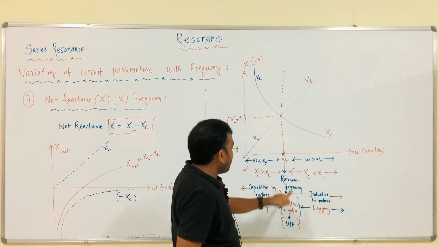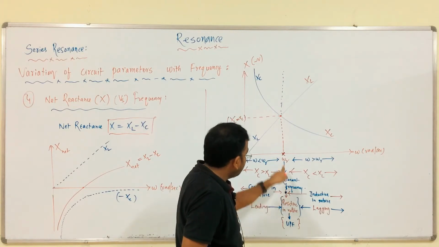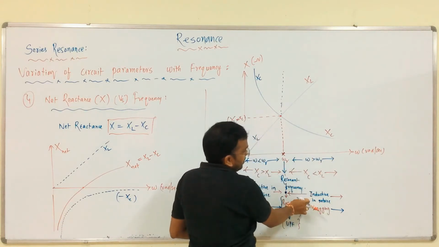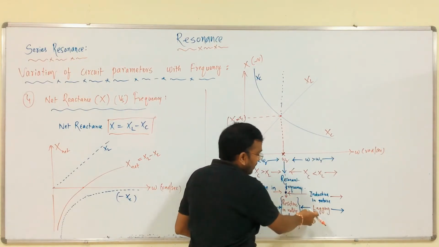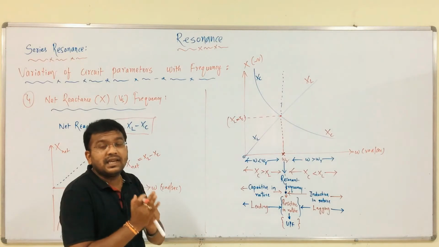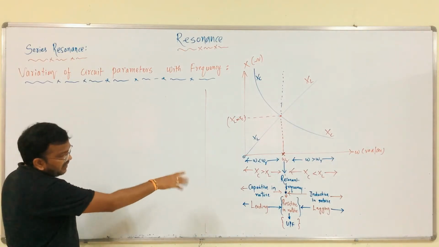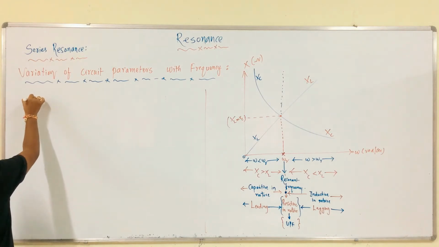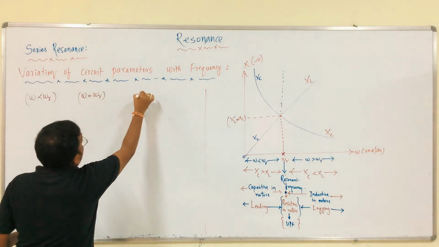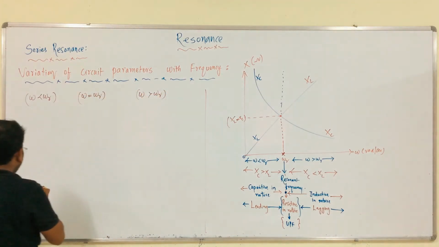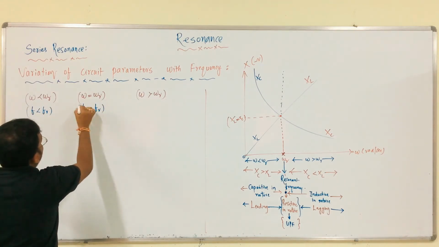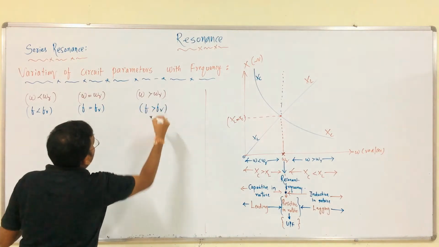But exactly at this point, we call it the resonant frequency, where the circuit acts as resistive in nature, that is UPF. But after this omega r, the circuit acts as inductive in nature and the power factor is lagging. This is a very, very important observation from this series resonance concept. Now we can summarize the things. We have omega less than omega r, omega equal to omega r, omega more than omega r, or you can consider f less than fr, f equal to fr, f more than fr.